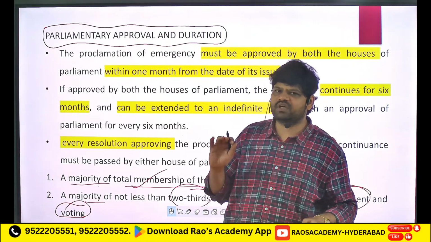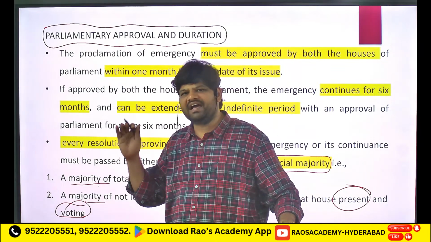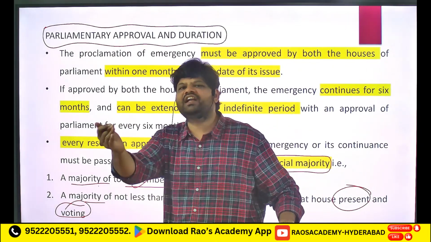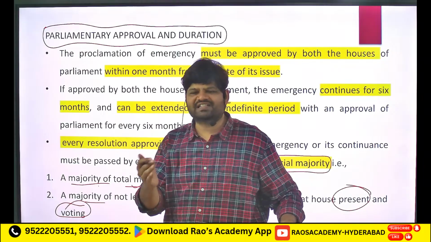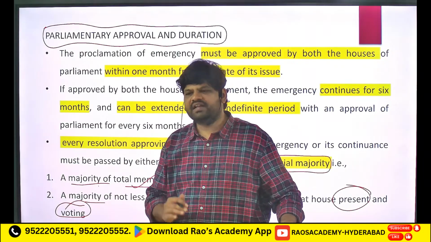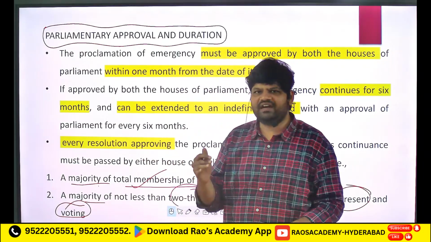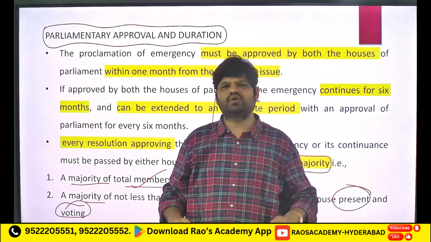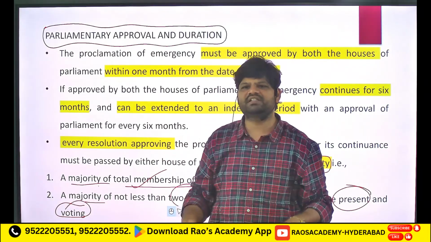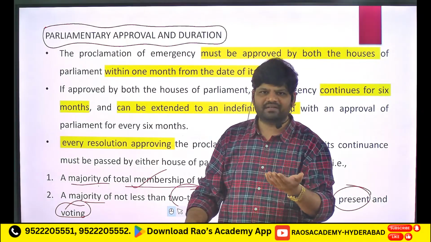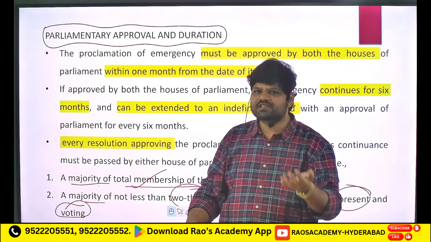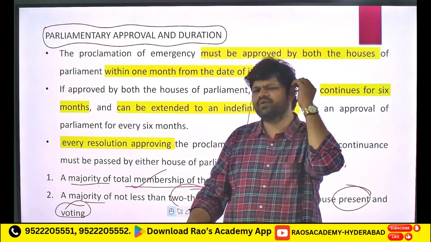This special majority has to be taken for Lok Sabha as well as Rajya Sabha to declare national emergency, and also for the declaration duration anta. So till when can this national emergency happen? So maybe 1 year or 2 years or maybe 6 months. So what happens is there will be a duration of 6 months.